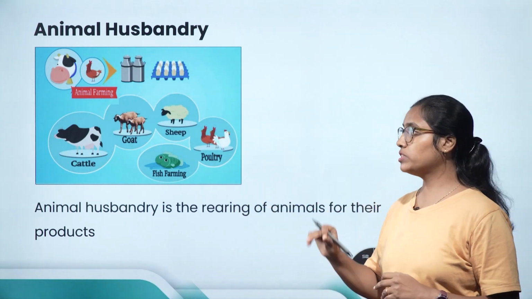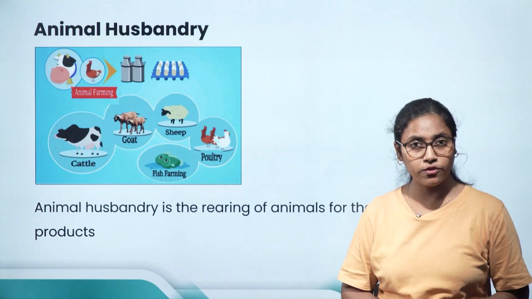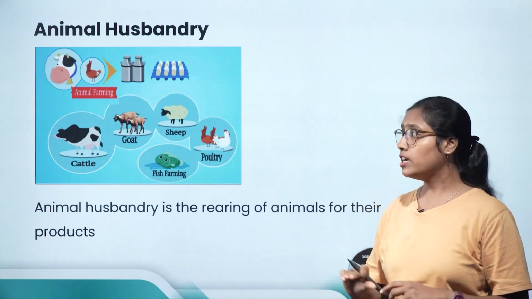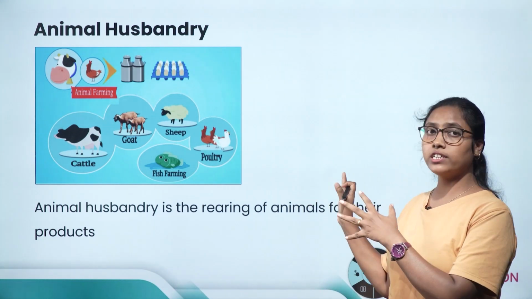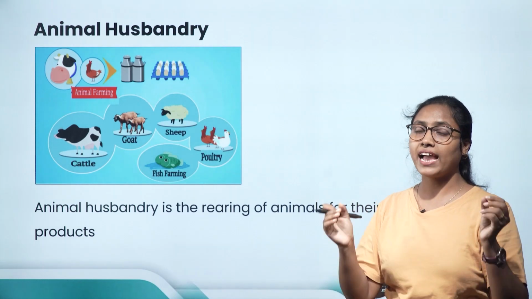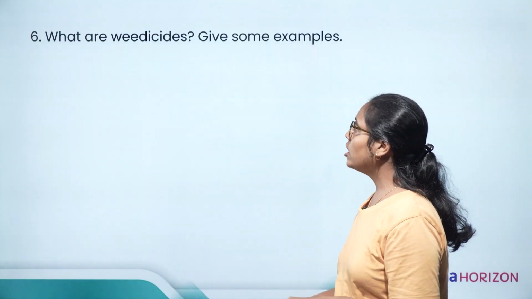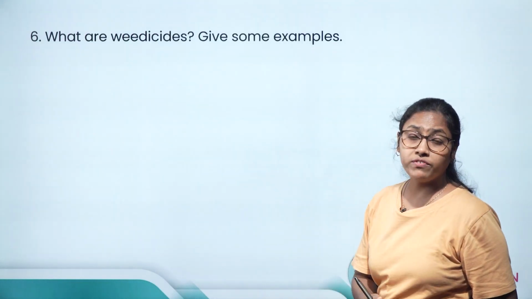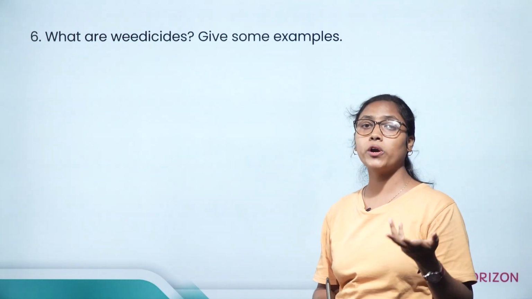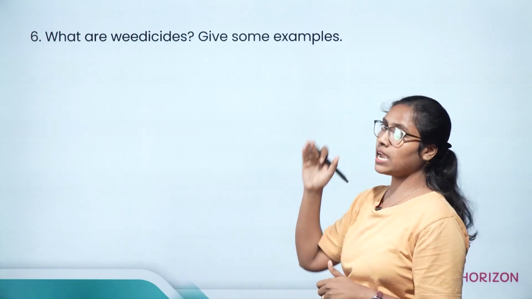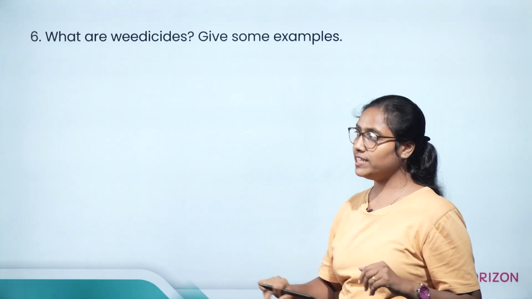Now you might have understood the very first image which I have shown here, that from where does this food come from and how it is cultivated. So we have understood how these foods are cultivated, and then after cultivating these are transported and they reach our plates. Now let's solve some questions. What are weedicides? Weedicides are chemicals that are used to destroy the weeds. Give one example. You can give it as 2,4-D or neem extract. These are the weedicides.